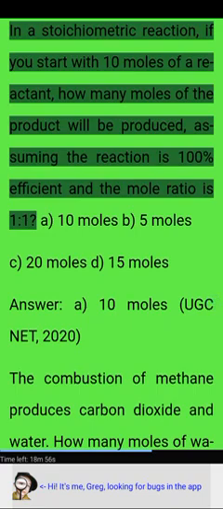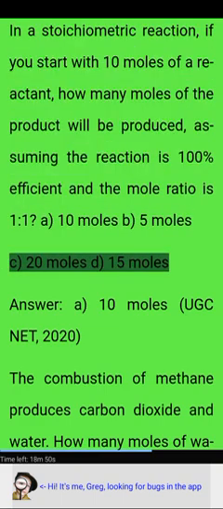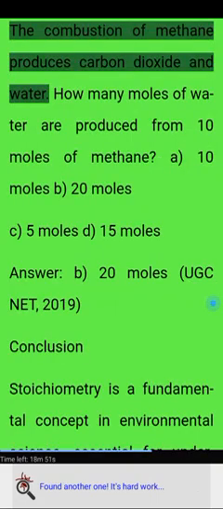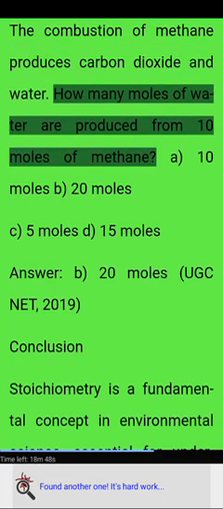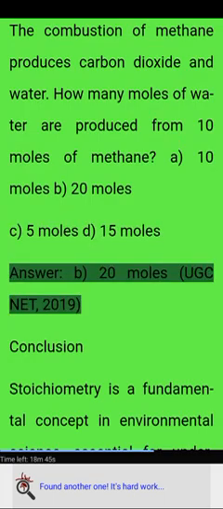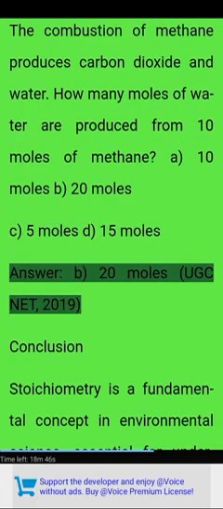UGC NET 2017. In a stoichiometric reaction, if you start with 10 moles of a reactant, how many moles of the product will be produced, assuming the reaction is 100% efficient and the mole ratio is 1:1? A: 10 moles, B: 5 moles, C: 20 moles, D: 15 moles. Answer: A, 10 moles. UGC NET 2020. The combustion of methane produces carbon dioxide and water. How many moles of water are produced from 10 moles of methane? A: 10 moles, B: 20 moles, C: 5 moles, D: 15 moles. Answer: B, 20 moles.